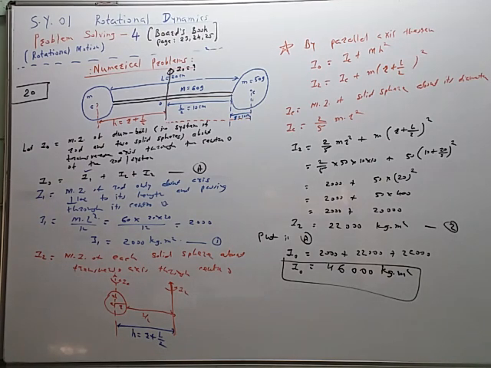So in this way you can find the moment of inertia I2. So I2 is 22,000 kg meter square. So substitute here 2000 plus 22,000 plus 22,000. The correct answer is 46,000.